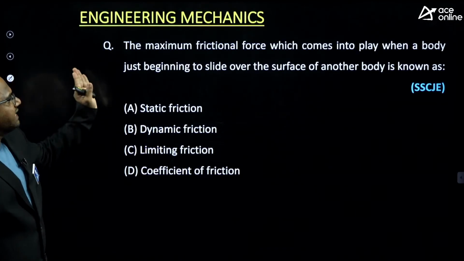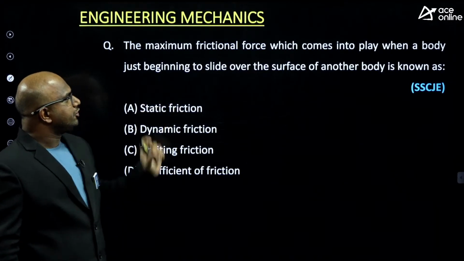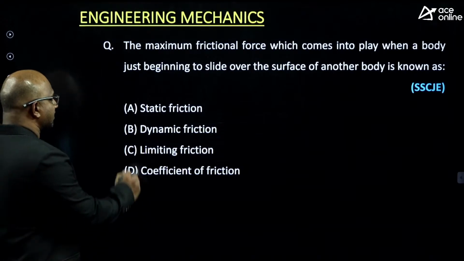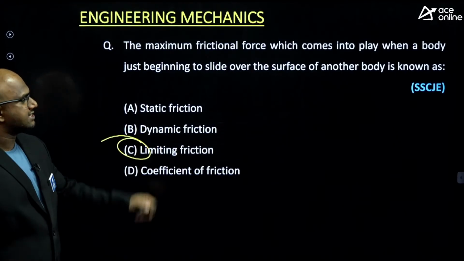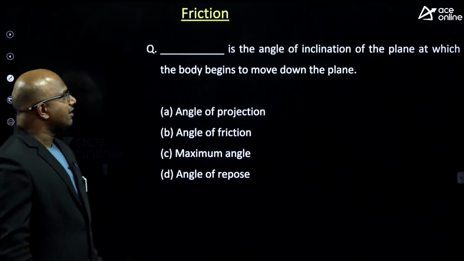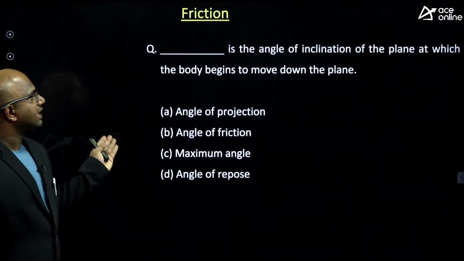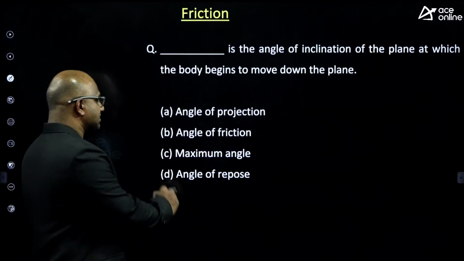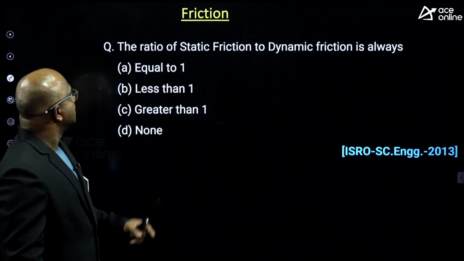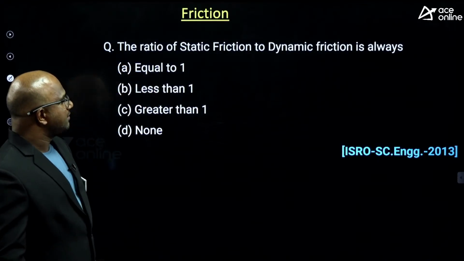Next, the maximum friction force which comes into play when the body just begins to slide on the surface of another body is known as, guys, limiting friction. This question we discussed, guys, a similar kind of question. Next, dash is the angle of inclination of the plane at which the body begins to move down the plane. Same question, guys, they have given multiple times: angle of repose. Then, yes, this question, guys, please go through it.